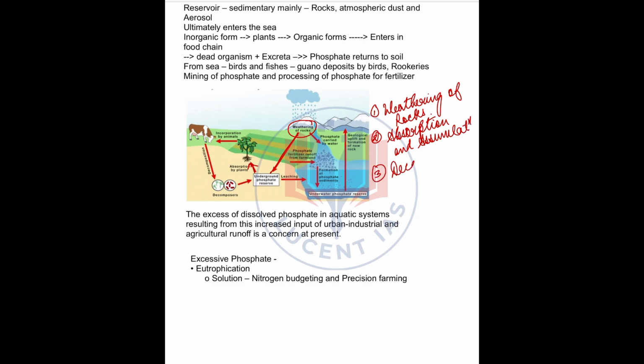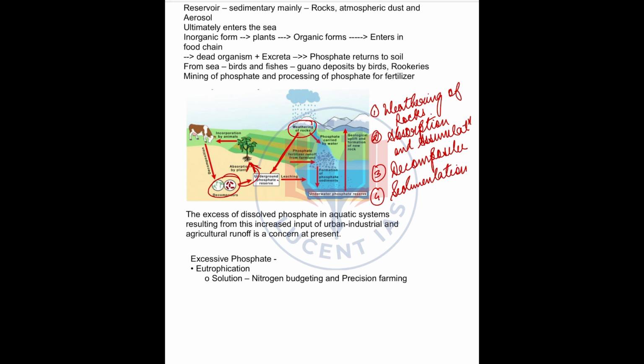And thirdly, decomposition. What is decomposition? When these plants and animals die, they will release this phosphorus back into the earth. That is the decomposition. After decomposition, the process of absorption and assimilation can happen again, or the fourth process which may take place is the sedimentation.